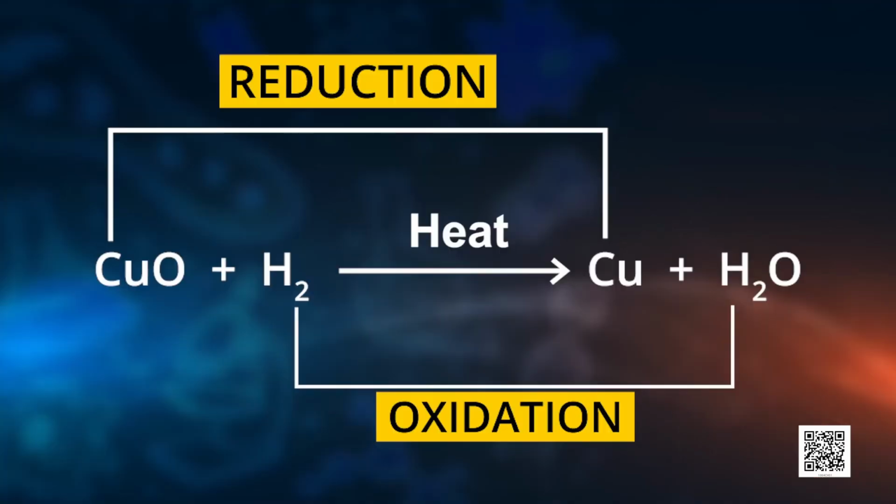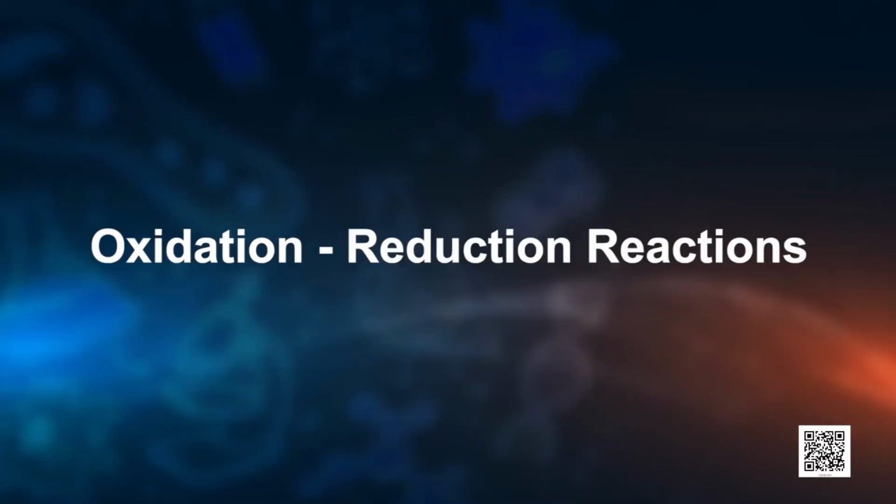Now, what happened during this reaction? Copper oxide is losing oxygen and is being reduced. And hydrogen is gaining oxygen and is being oxidized. So, in other words, one reactant gets oxidized while the other gets reduced during a reaction. And such reactions are called oxidation reduction reactions, or in short, redox reactions. There are many examples, and redox reactions are happening all around us.